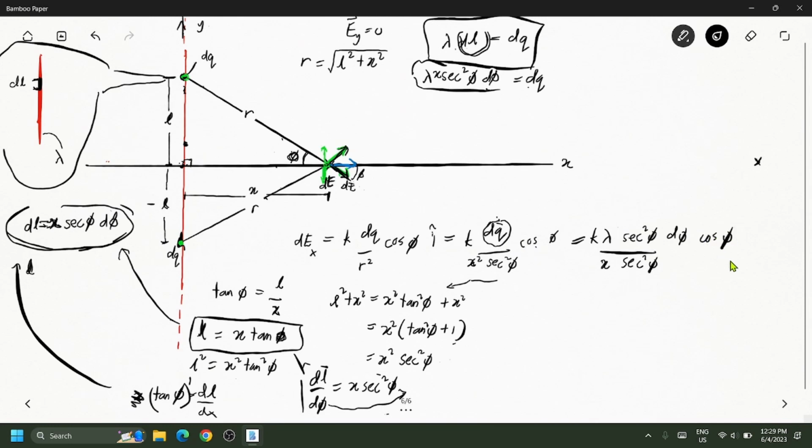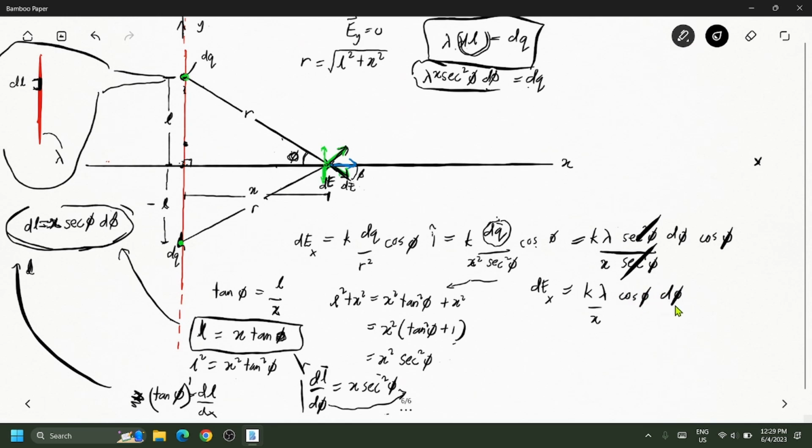So these cancel off. What remains is, because we have this, the differential element of the electric field along the x-axis is given by k lambda over x cosine of phi d phi. I forgot to put the cosine, so we have cosine of phi d phi here.